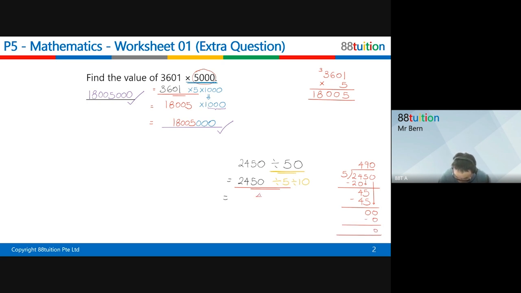This part is 490. But wait for it. You divide by 10, right? It's not over yet. You have to bring it down. Can you see? And eventually, what do you see? Divide by 10 means what? Divide by 10 means to get rid, right? Because times means to put it in. Put it in here. Divide means to get rid. And therefore, your answer will be 49.